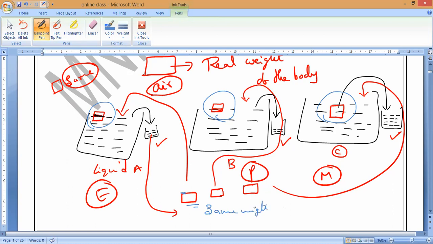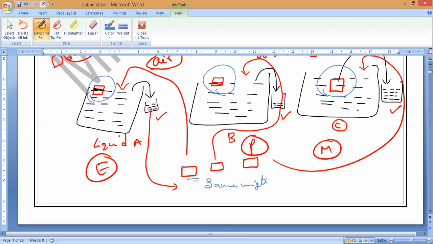Now, what does the Archimedes principle mean? Observe. The weight of the liquid displaced by the immersed portion of the body, whatever is immersed, either partially or fully, it doesn't matter. If we measure the weight of this displaced liquid, then the weight of the displaced liquid is equal to the weight of the body. That is what is called the Archimedes principle. Do you understand?